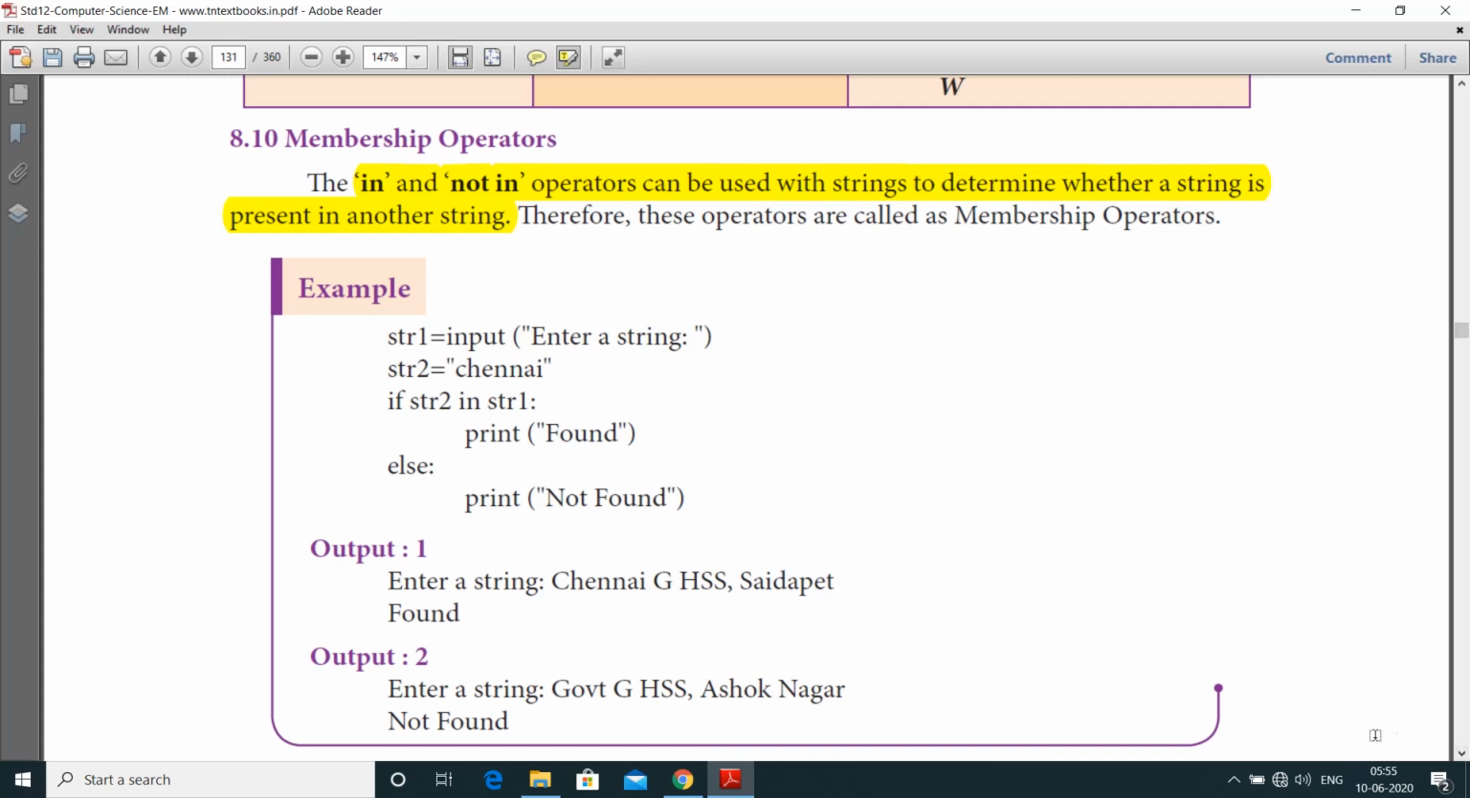str1 equal to input of enter a string, str2 equal to Chennai. If str2 in str1, that is, if Chennai is in the input you give, print found, else print not found. Here enter a string: Chennai GHSS Saidapet. Here str2, Chennai, is contained in the str1 statement, so the output is found. And next one, enter a string: Government GHSS Ashok Nagar. Here str2 is not present in str1, so the output is not found.